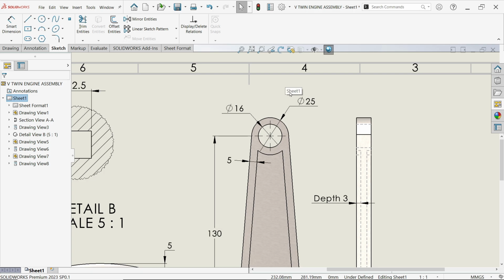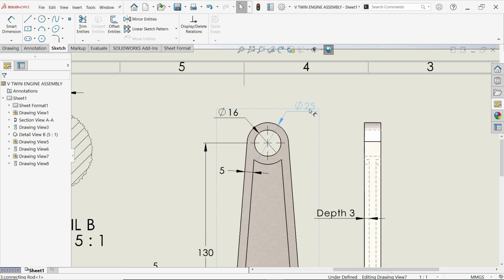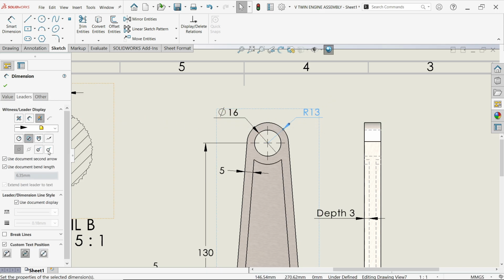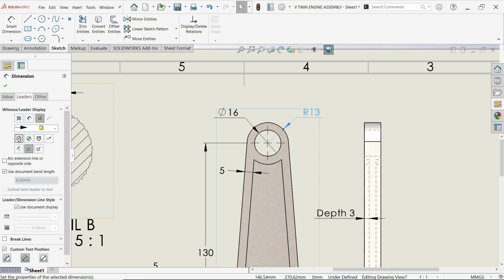Okay. Now even if you want to apply, let's say, radius, here you will see at bottom an arrow, open ladder, radius.